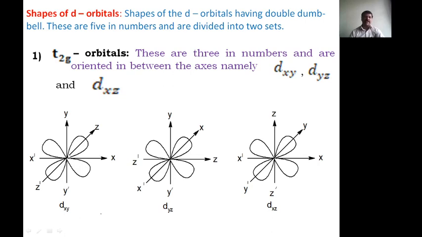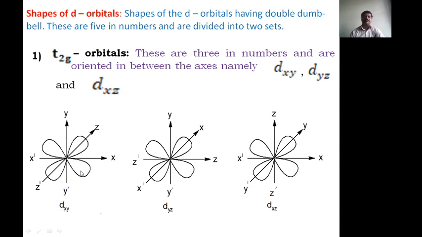These lobes lie between the x-axis and y-axis. One lobe touches the positive directions of x and y, and the other touches the negative directions of x and y. Another lobe touches the positive x direction and the negative y direction, and the other touches the negative x direction and the positive y direction. These touch each other at the center, and this is called dxy.